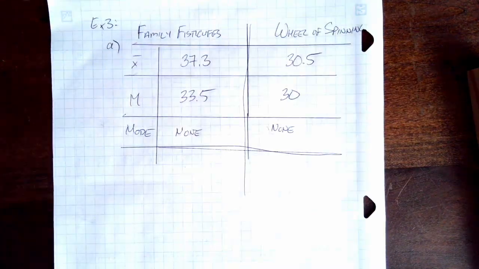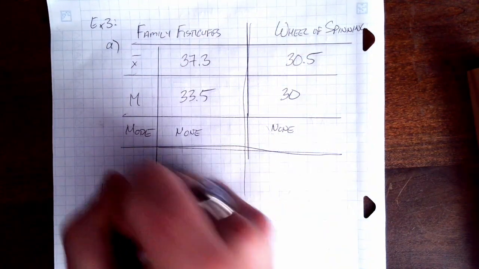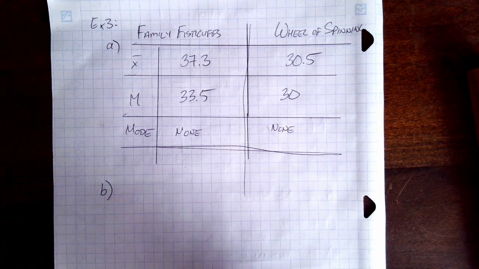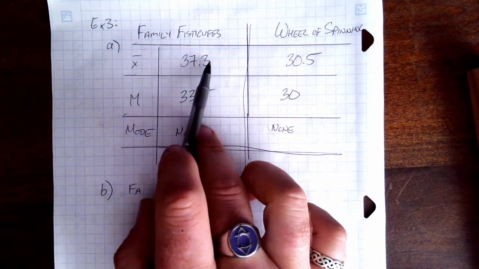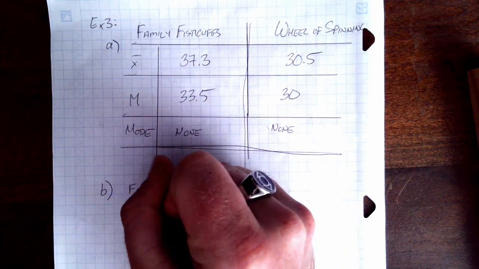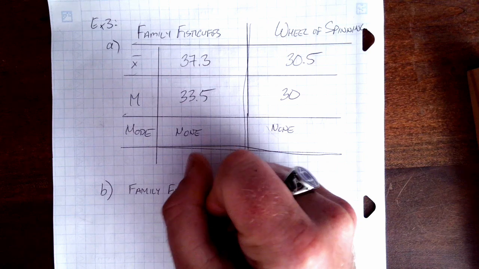So now we're just going to compare the measures of center from each group. And the comparisons are really just, are they the same, greater, or less? So Family Fisticuffs has the greater mean and median, but neither of them has a mode.